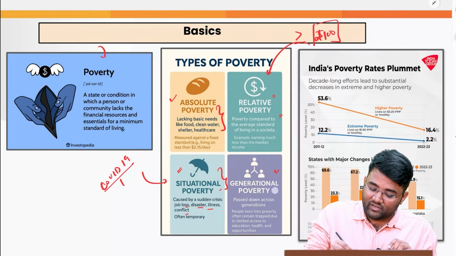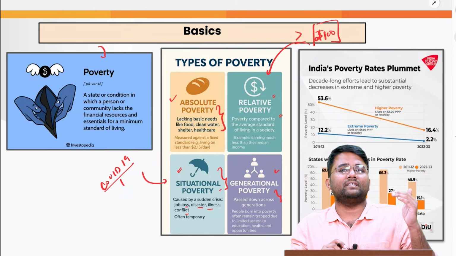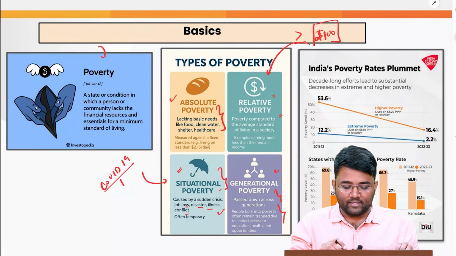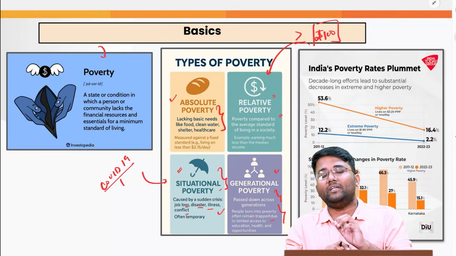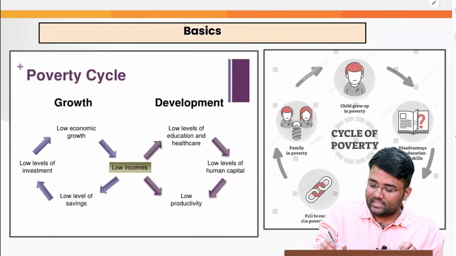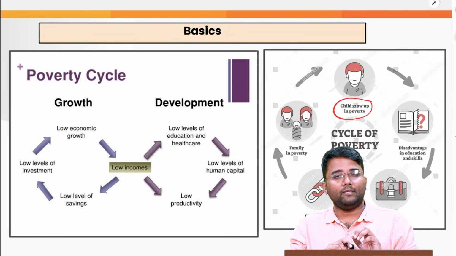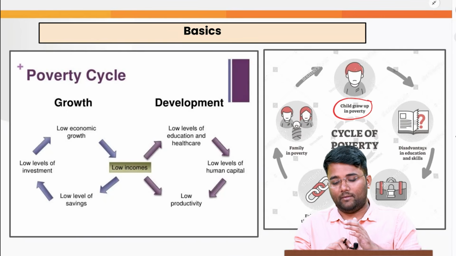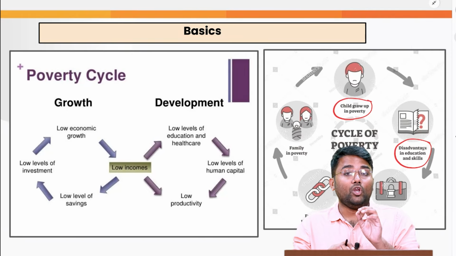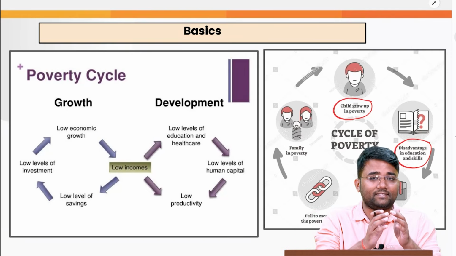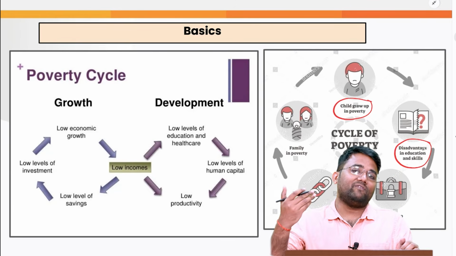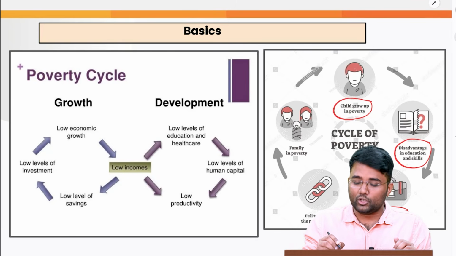Then we have generational poverty, where poverty is passed on across generations. For example, the people who are born into a poor family often remain trapped due to limited access to educational, health or other facilities. Let's suppose there is a child who is growing up in poverty because he was born in a poor family. Now, because of the disadvantaged position in which he or she is, he will not have the proper resources based on which he can access good educational facilities, better health facilities or better skill improvement facilities. And that is the reason he will often struggle to get a proper job.